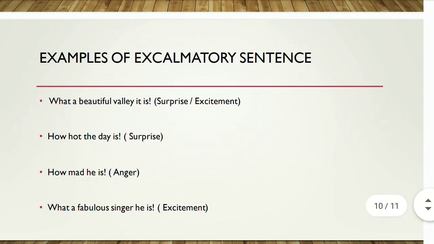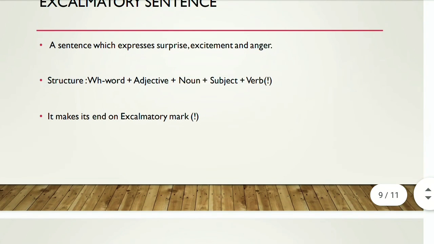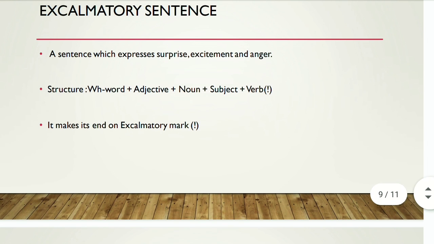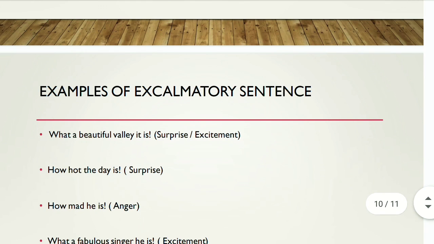So moving further, we come to know about its examples here, like "What a beautiful valley it is!" This sentence shows us a surprise or excitement, and it is an example of exclamatory sentence because the structure of the sentence fits the structure I have given here: WH word plus adjective plus noun plus subject plus verb. The structure of the example is what plus an article, and beautiful is an adjective, and valley is a noun, and then it is basically a pronoun which is acting as a subject, and then is is basically a verb, and it ends on an exclamation mark, and it shows a surprise or excitement.